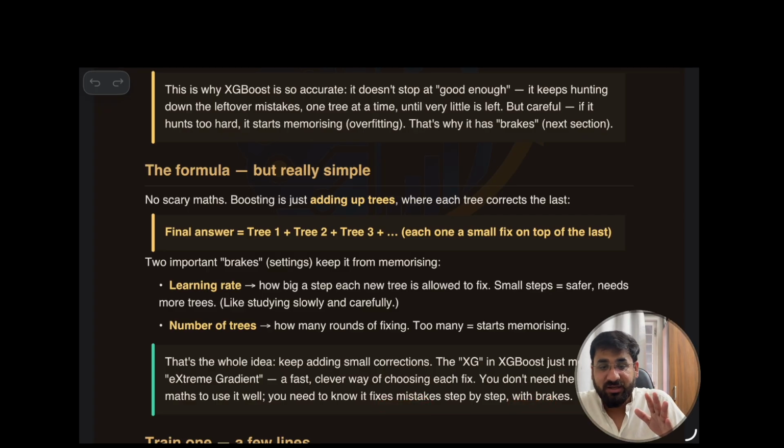You got the point? You just define that, listen, this is the rate and this is the number of trees. So each tree will correct 10% of the mistakes of the previous one, and in one go 5 trees, or say 100 trees, will participate. Done. Then again it will break, again it will do. This is how we do the fine tuning.